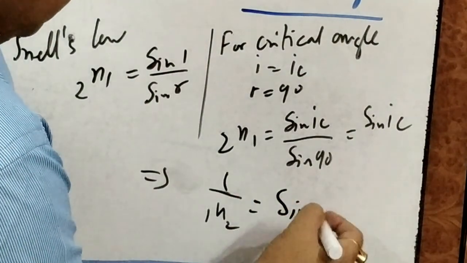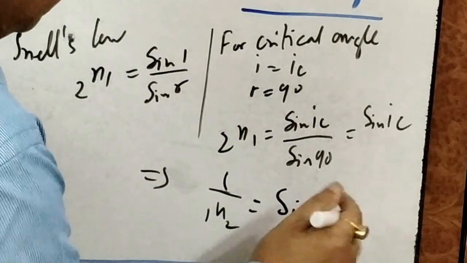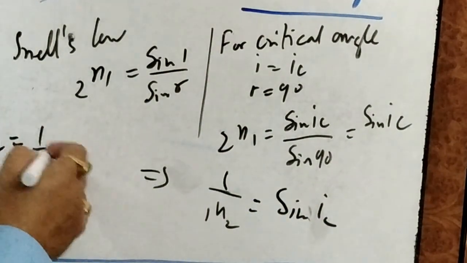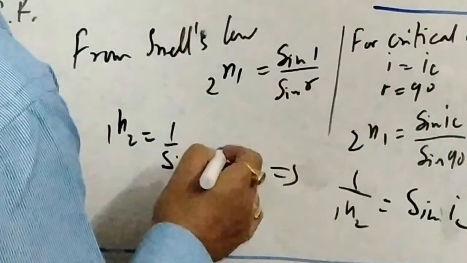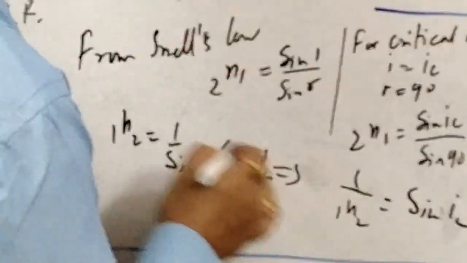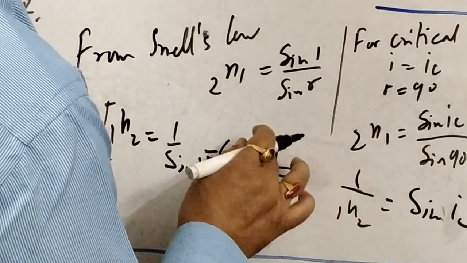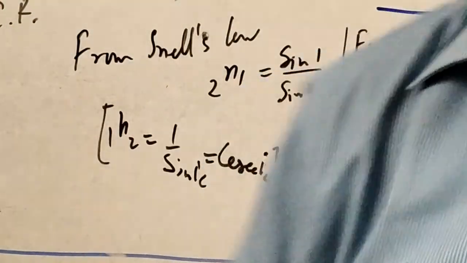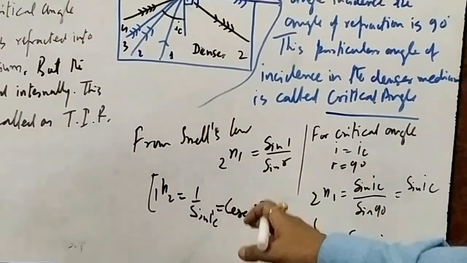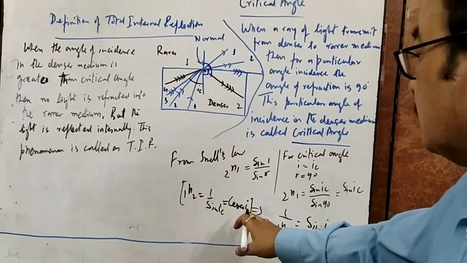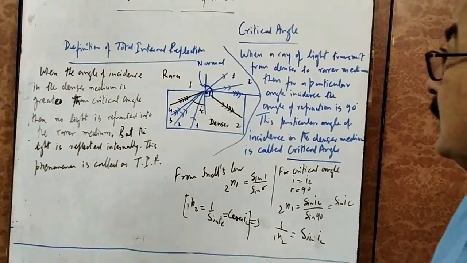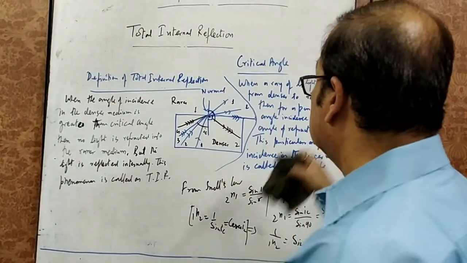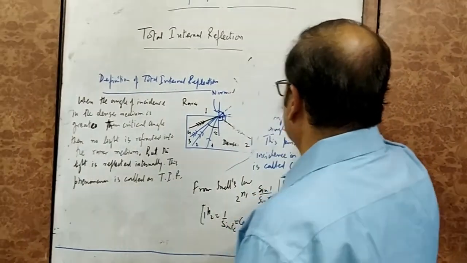अब यहाँ पर 1 अपॉन 1 and 2, तो दिस इज इक्वल टू साइन IC, and therefore 1 and 2 equal to 1 upon sine IC और cosec IC. तो ये रिफ्रैक्टिव इंडेक्स और आपके क्रिटिकल एंगल में रिलेशन है. The refractive index of the denser medium is given by cosec of critical angle. This is the general idea of total internal reflection, and then we see what are the major applications, then we see some of the experimental observation.